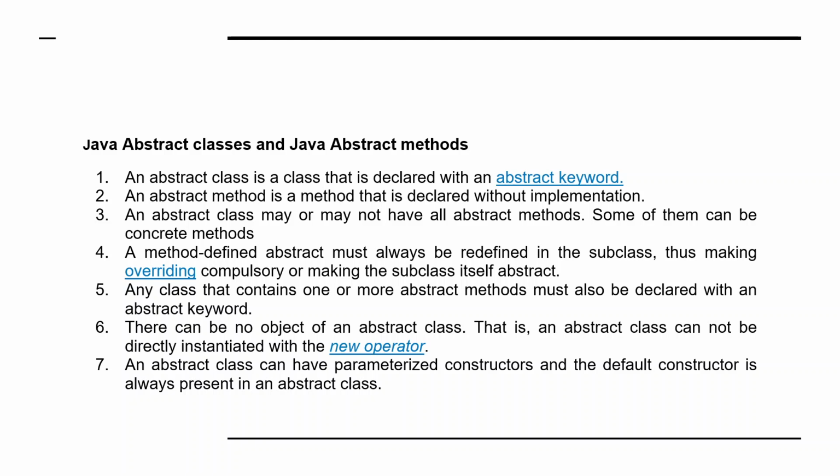An abstract class may or may not have all abstract methods, and some of them can be concrete methods also. A method defined abstract must always be redefined in the subclasses, thus making overriding compulsory, or making the subclass itself abstract. Any class that contains one or more abstract methods must also be declared with the abstract keyword. So these are the points to remember. There can be no object of an abstract class, that is, an abstract class cannot be directly instantiated with the new operator. An abstract class can have parameterized constructors, and the default constructor is always present in an abstract class.